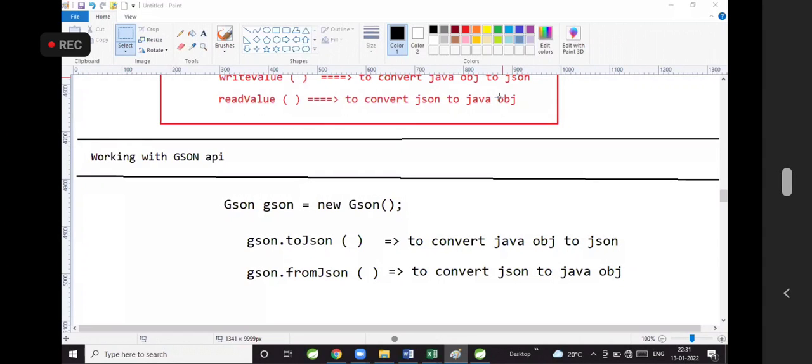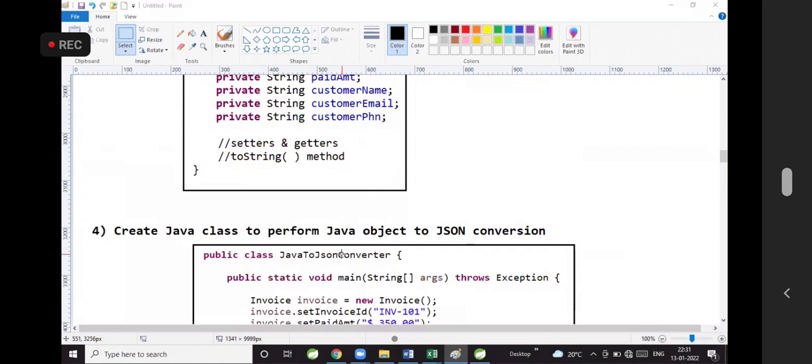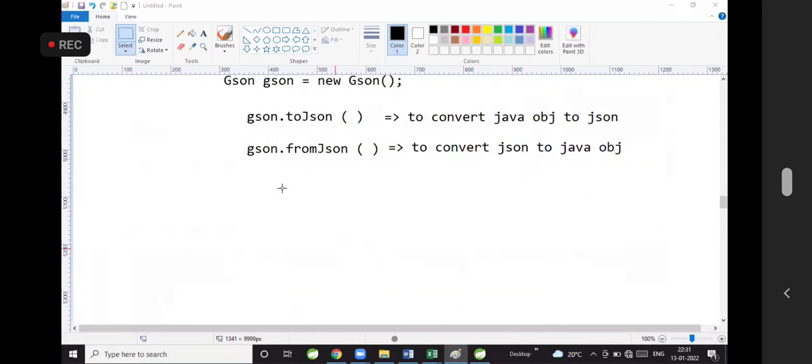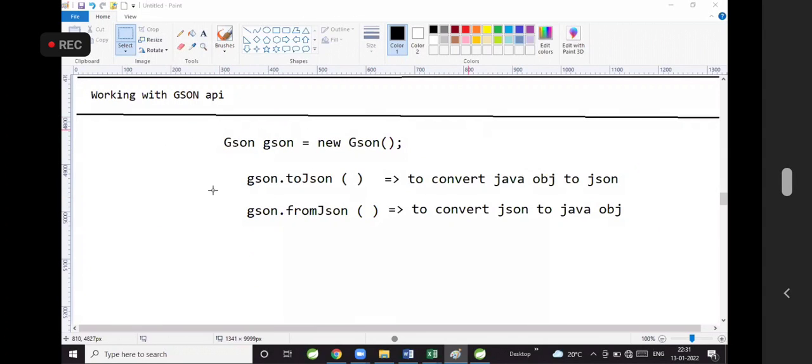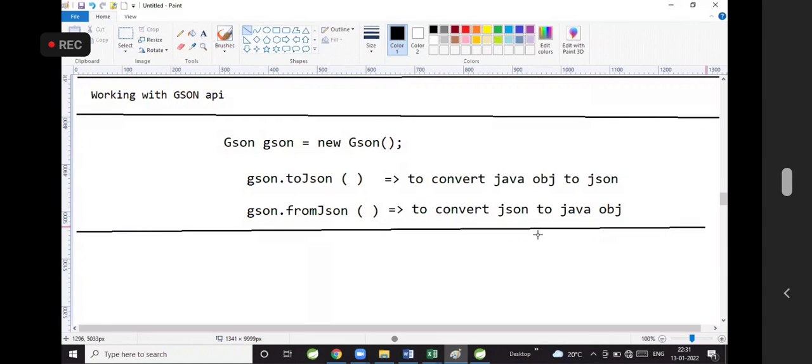Working with JSON API. I explained how to work with the Jackson API. Can you guys try working with the JSON API? I have given the class name, I have given the methods also. But we don't use the JSON API in real time, guys, because Spring Boot comes with Jackson by default. We are going to use the Jackson API in the projects.